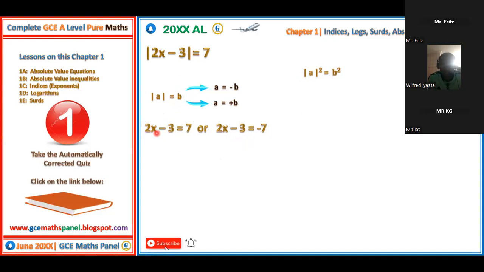So using this first method, we solve these two separately. For this, we are going to have 2x is equal to 10, or here, 2x is equal to negative 4. So therefore, x equals 5, or x equals negative 2. And the good thing about this is that you can even test your answers in the equation. Let's take 5, for example. 2 times 5 is 10. 10 minus 3 is 7. Absolute value of 7 is 7. Perfect. We take negative 2. We have 2 times negative 2 is negative 4, minus 3 is negative 7. Absolute value of negative 7 is plus 7. So you can test the two values.